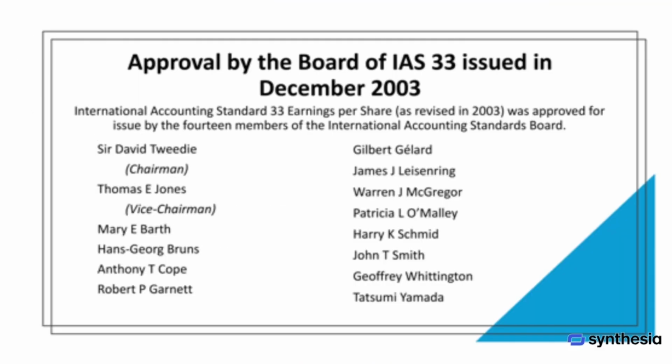IAS 33, Earnings per Share, as revised in 2003, was approved for issue by the 14 members of the International Accounting Standards Board. The approval was given under the chairmanship of Sir David Tweedie, with Thomas E. Jones serving as vice chairman. Other board members included Mary E. Barth, Hans-Georg Bruns, Anthony T. Cope, Robert P. Garnett, Gilbert Gélard, James J. Leisenring, Warren J. McGregor, Patricia L. O'Malley, Harry K. Schmidt, John T. Smith, Jeffrey Whittington, and Tatsumi Yamada.